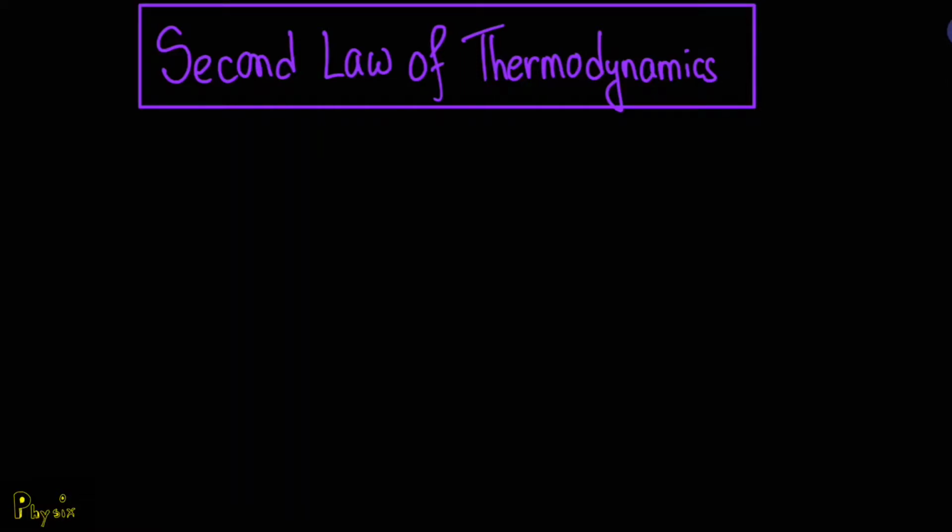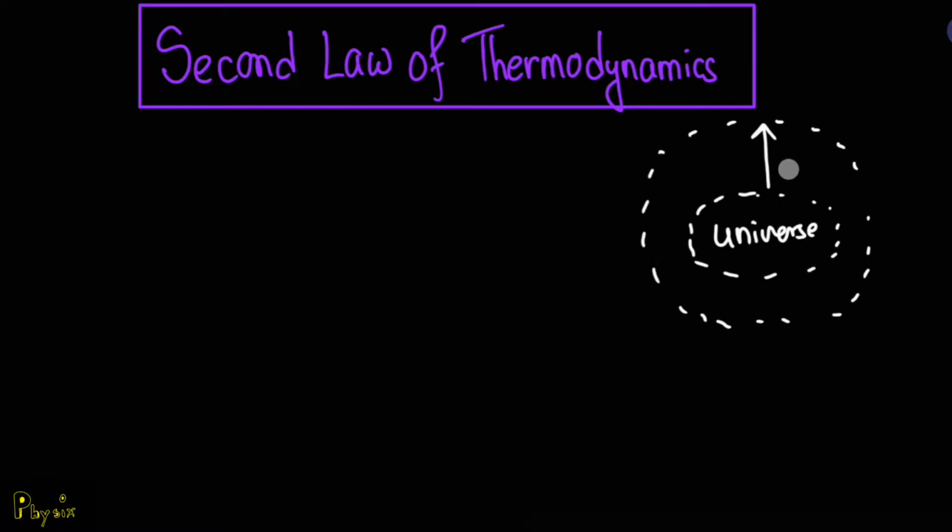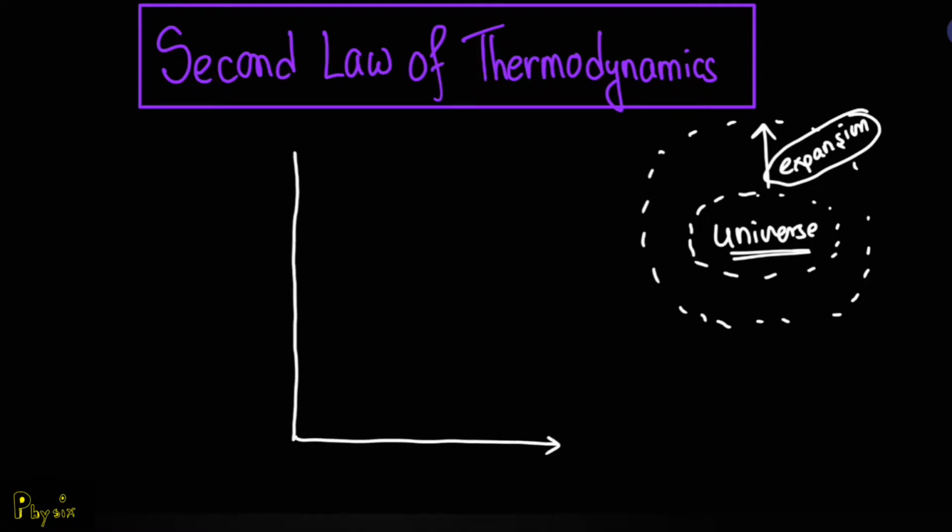Let us consider a classic natural process, for example, the expansion of the universe in itself. Okay, so if we consider that the universe is expanding as a whole, and if we plot the disorderliness of the universe in an XY diagram where the x-axis represents the time passed and the y-axis represents the measure of disorderliness of the universe,